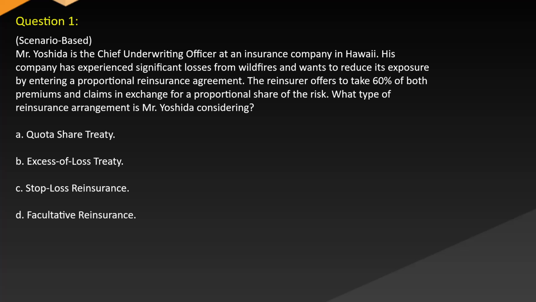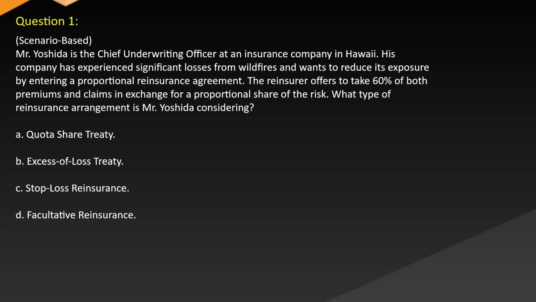Question 1. Scenario-based. Mr. Yoshida is the chief underwriting officer at an insurance company in Hawaii. His company has experienced significant losses from wildfires and wants to reduce its exposure by entering a proportional reinsurance agreement. The reinsurer offers to take 60% of both premiums and claims in exchange for a proportional share of the risk.